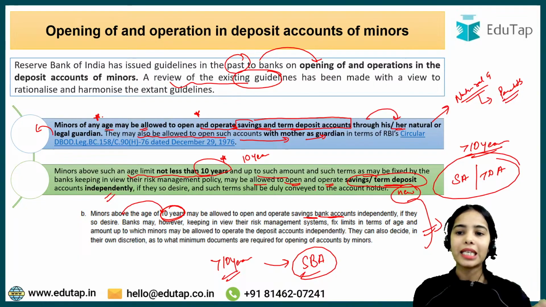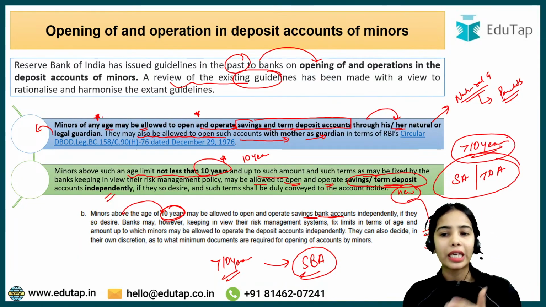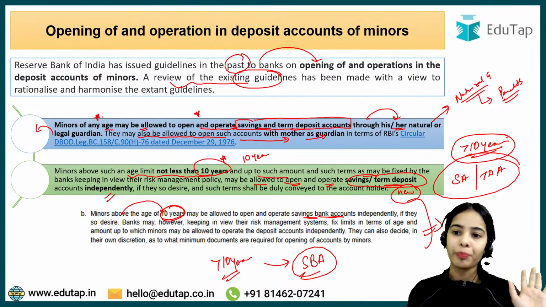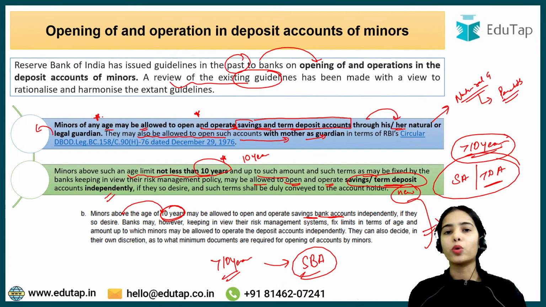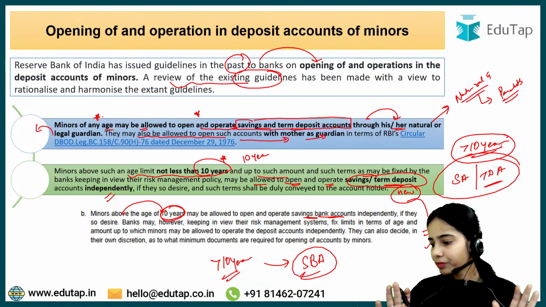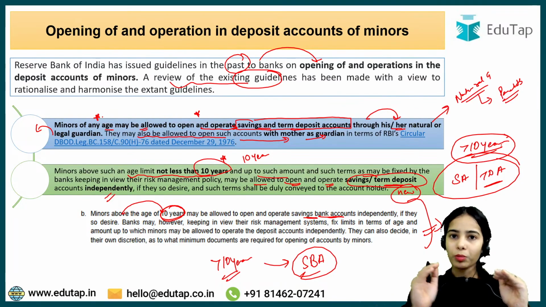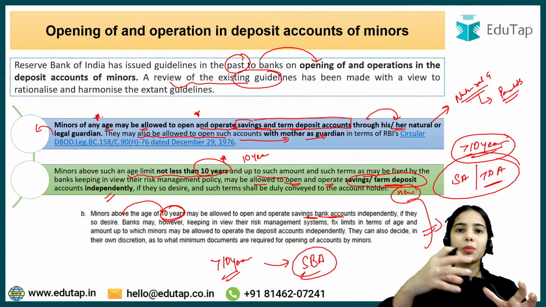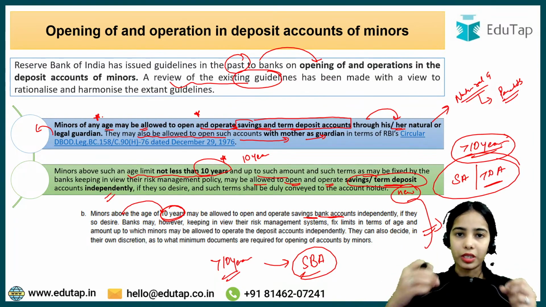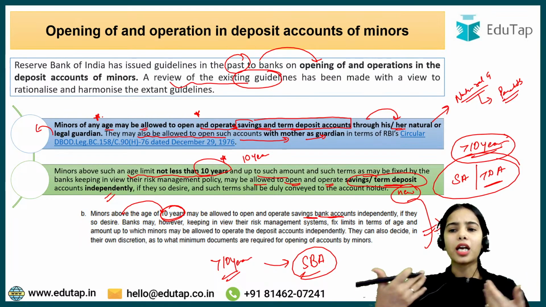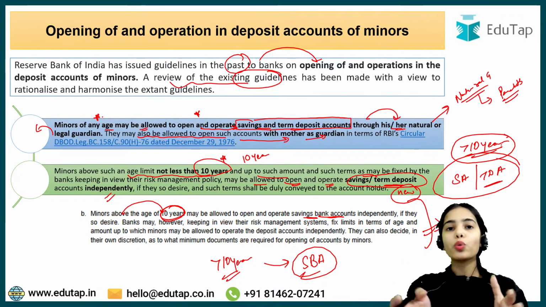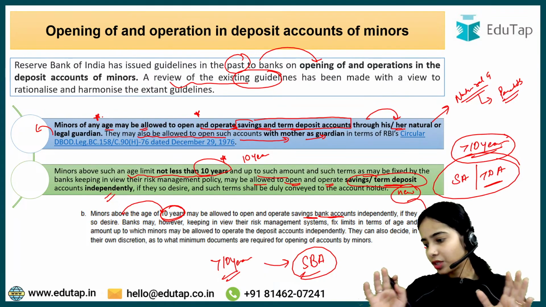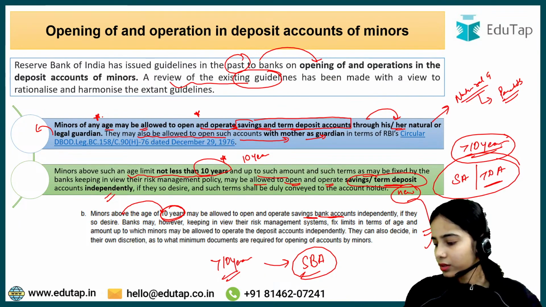But now it has been said that if you are above the age of 10 years, you can open a savings account and a term deposit account independently. So even the term deposit account you can open independently. Is this difference clear? That from the earlier norms, this is the change that has happened. So now it has been mentioned that minors above the age of 10 years can not only open the savings accounts, but can also open the term deposit account. Got it?